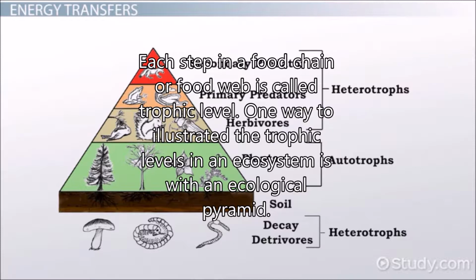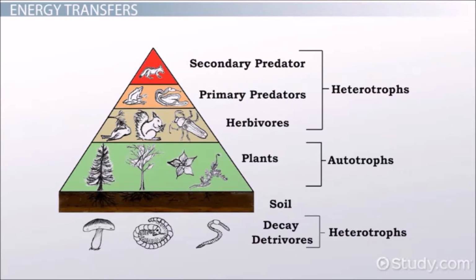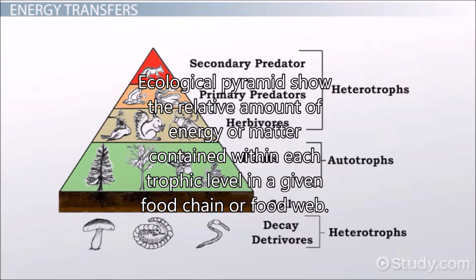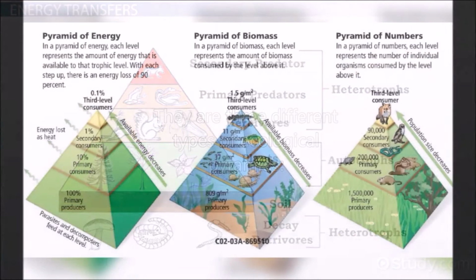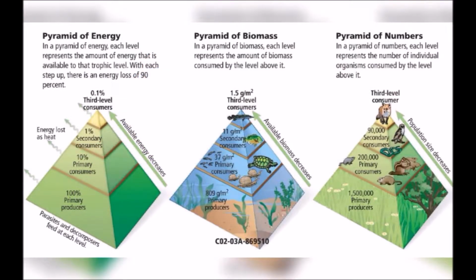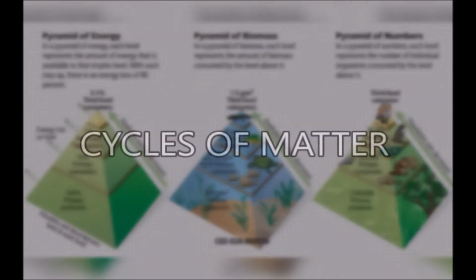One way to illustrate the trophic levels in an ecosystem is with an ecological pyramid. An ecological pyramid shows the relative amount of energy or matter contained within each trophic level in a given food chain or food web. There are three types of ecological pyramid: pyramid of energy, pyramid of biomass, and pyramid of numbers.